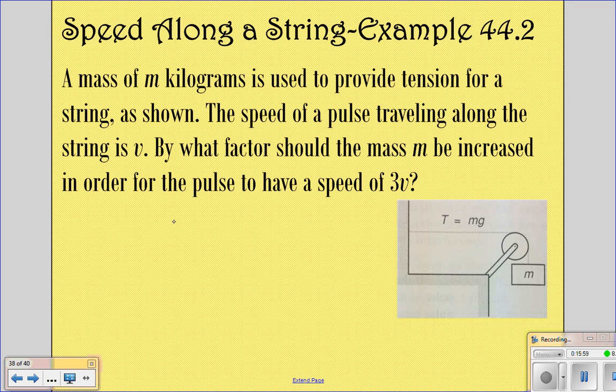So we're going to start with our formula. v equals the square root of T over m sub L. Now, the T, it tells us over here, actually equals the mass times the gravity.